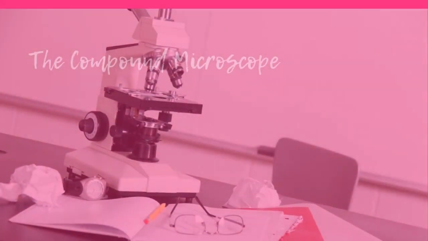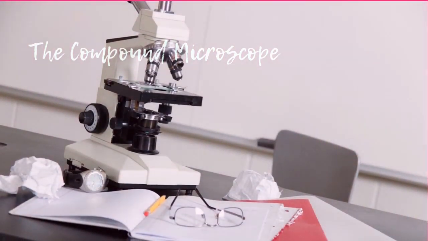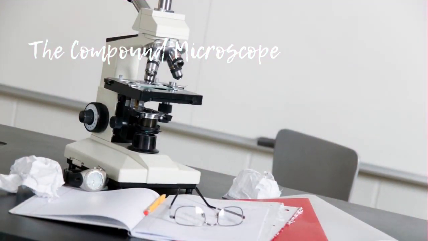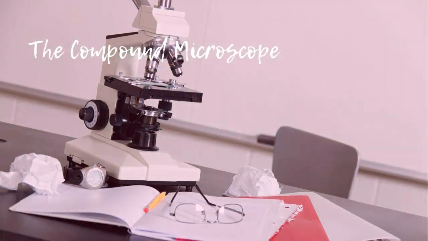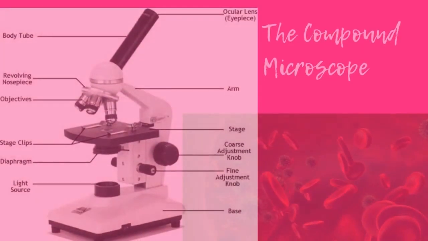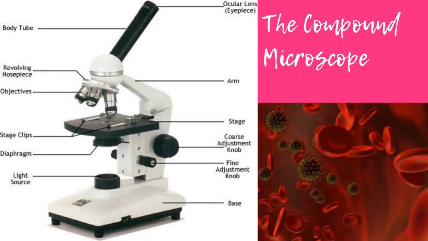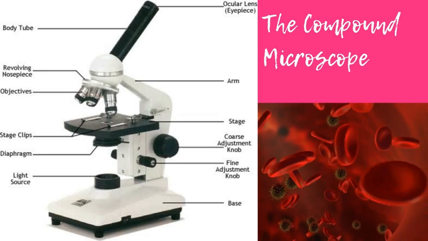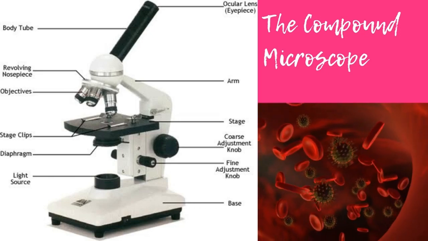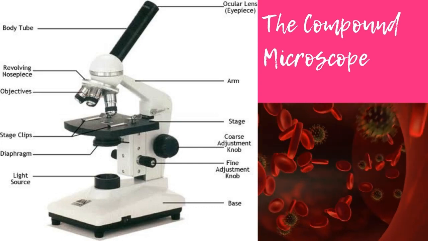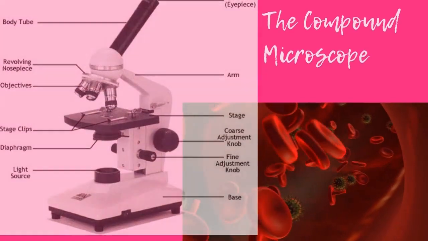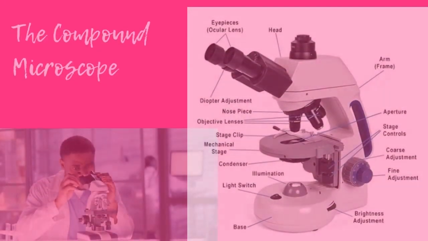You have the base, the mirror, the stage clip, the condenser, the handle, the eyepiece lens, the coarse adjustment knob, and then the last one, which is the fine adjustment knob. Now the base is a metallic stand and a solid part of the microscope which enables it to rest properly. While the mirror, as you can see in the picture here, is a plain mirror which helps to direct light to an object so that it can be seen properly.